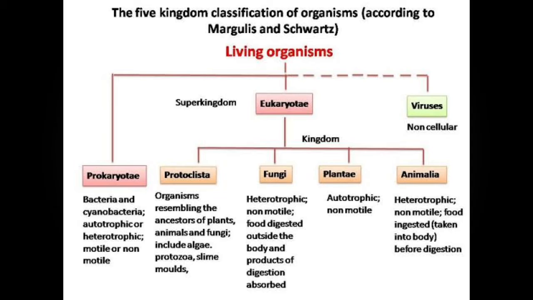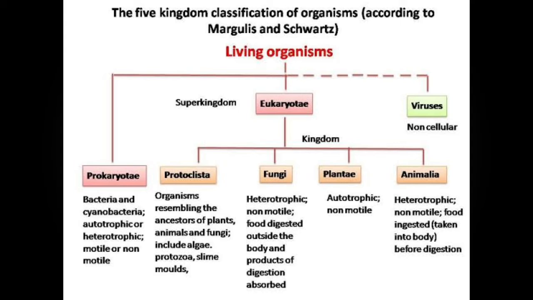They cannot perform motion. Next is Animalia, heterotrophic, motile, with food ingested, taken into the body before digestion. You have studied this classification of living organisms in earlier classes. The living organisms present around us are mainly plants and animals. We have studied the criteria of their classification with the help of the following chart, which you can see on the screen.